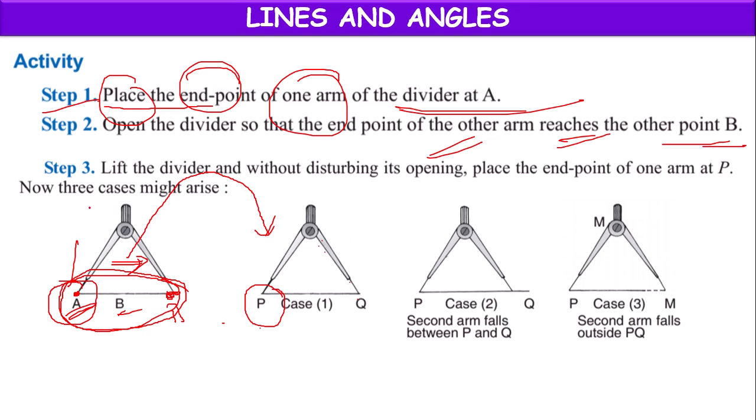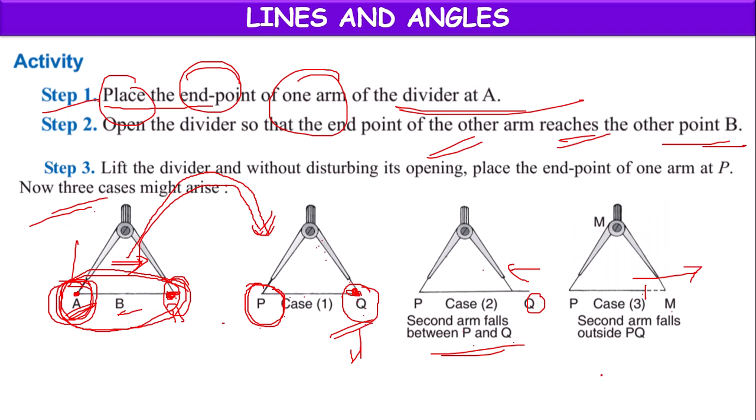Here three cases may arise. The left side end point was previously at A, and now we are keeping it at P. The right side end point was previously at B, but now when we lift the divider and place it on line segment PQ, the other end point may land at point Q, or it may land before point Q, or it may land after point Q. That is, it falls exactly on Q, in the interior of PQ, or in the exterior of PQ. These three cases may arise.